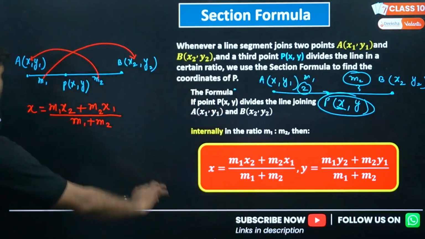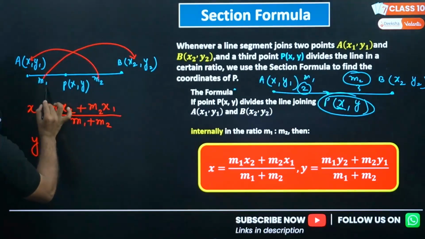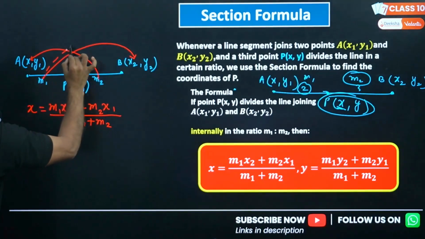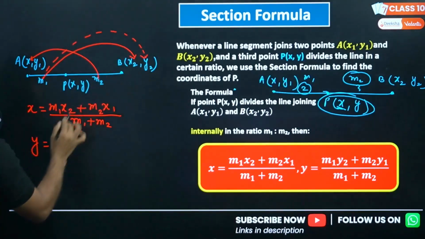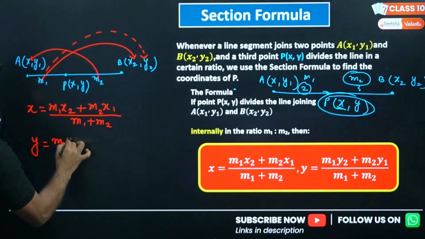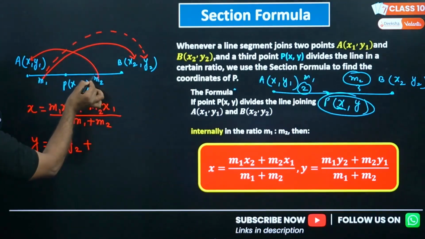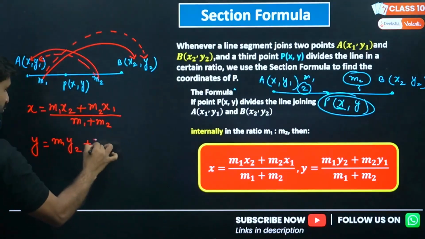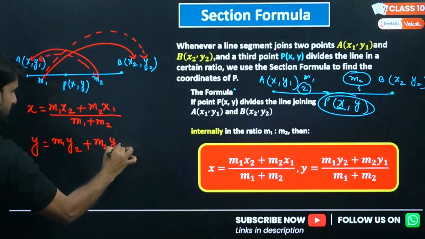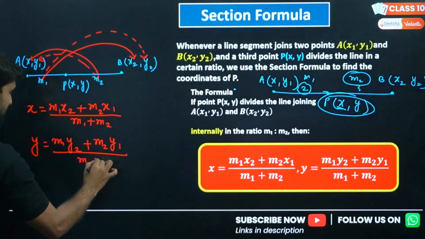If you are finding the y coordinate, what we need to do? Just take m1, but do the friendship with the friend who is living far. So m1 y2 plus, now m2. For m2, what we have to take? m2 into y1, divided by m1 plus m2.